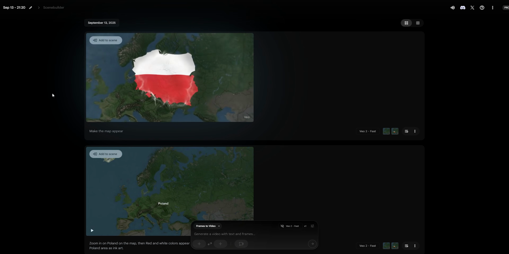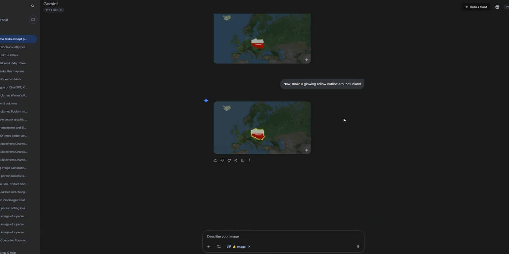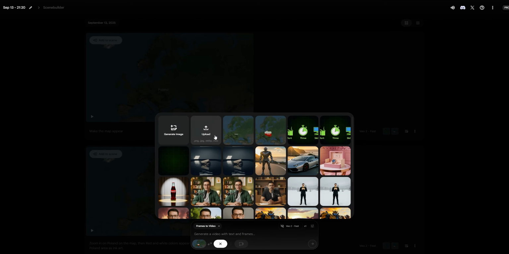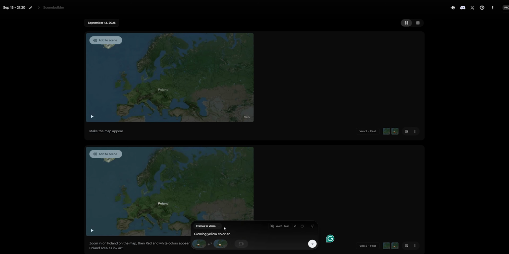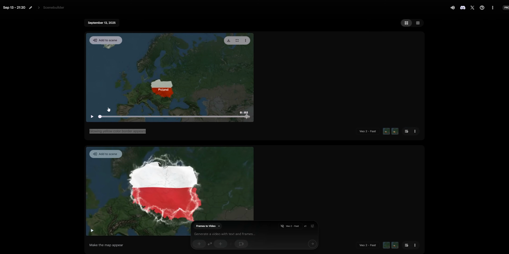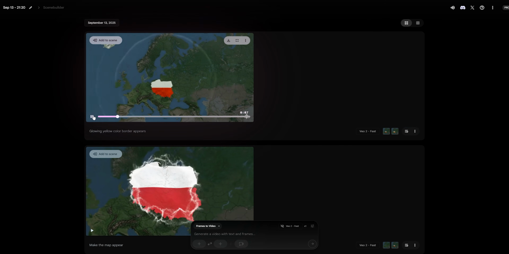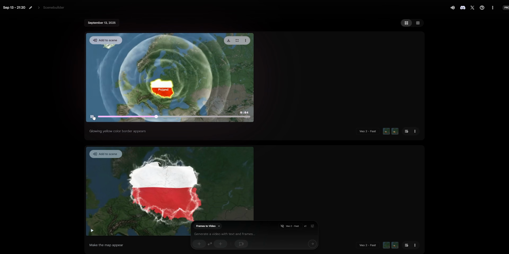Now let's make the next animation. I asked Gemini AI to add a yellow, glowing border around this country, and this is the result I got. Now, just like we did before, let's add the starting frame and end frame and make this animation. The prompt I'm going to be using for this is glowing yellow color border appears. Okay, here's the result I got. This is also good. Now let's make some complicated animations.